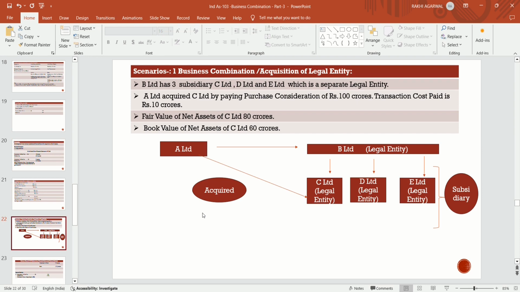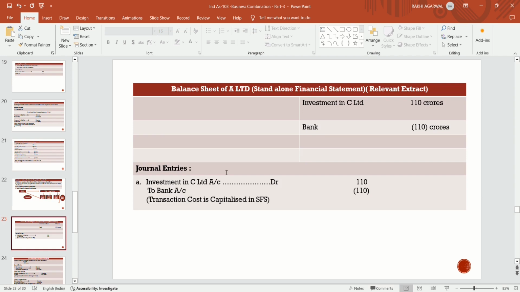Now C Limited itself is a separate legal entity, and if A Limited acquires C Limited, one of the subsidiaries of B Limited, then what happens? Then they will prepare a standalone financial statement, which the acquirer will prepare. In standalone financial statement, A Limited will make an investment in C Limited by rupees 110 crores.